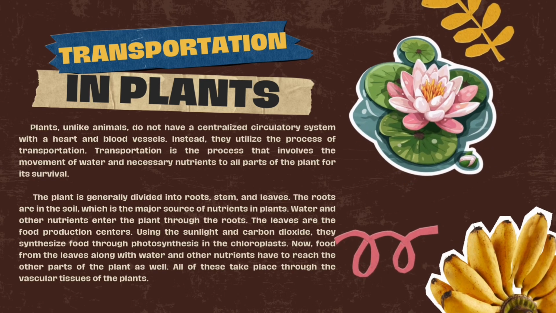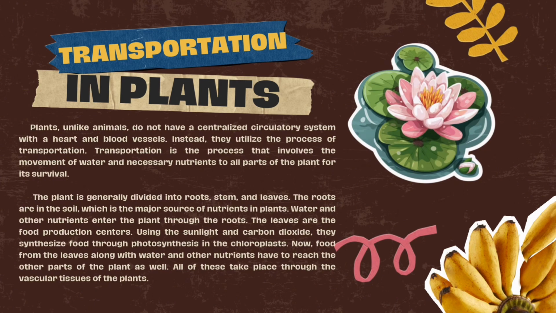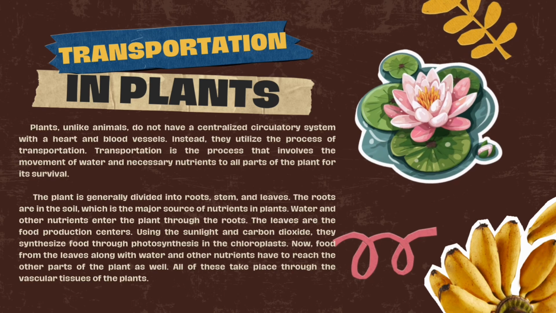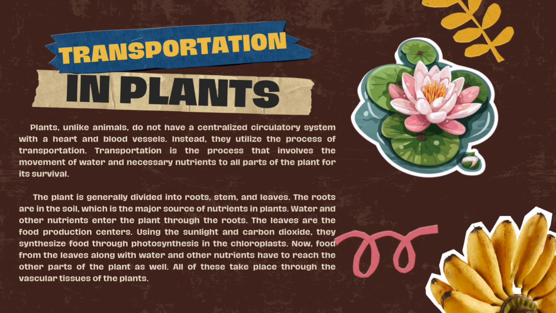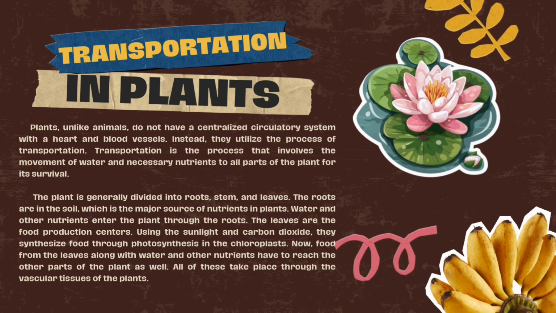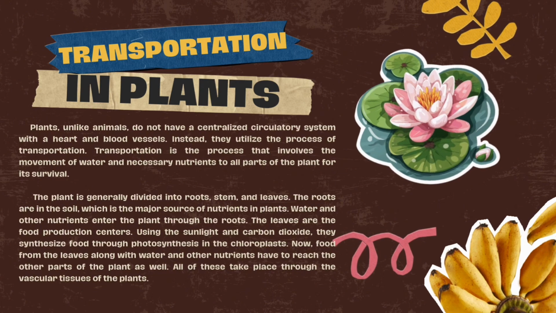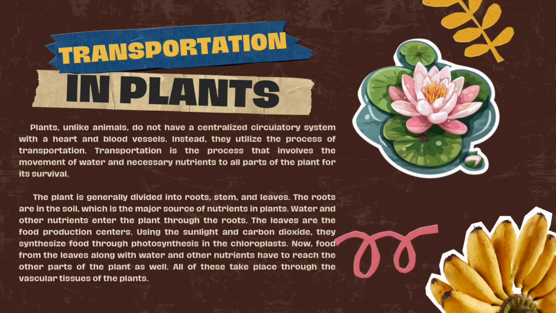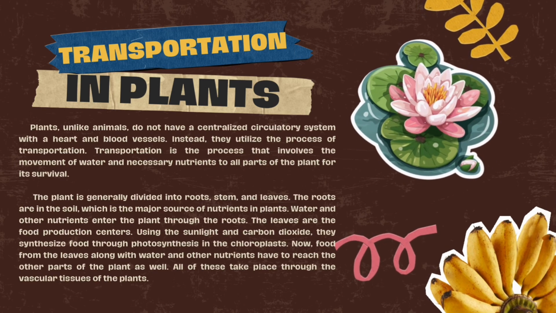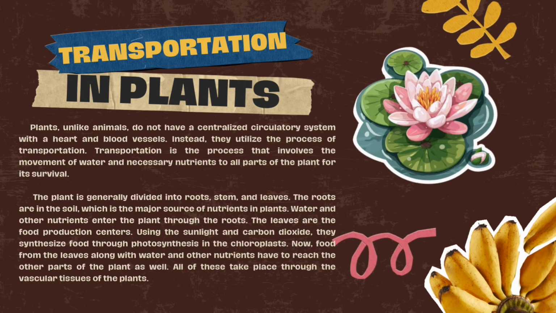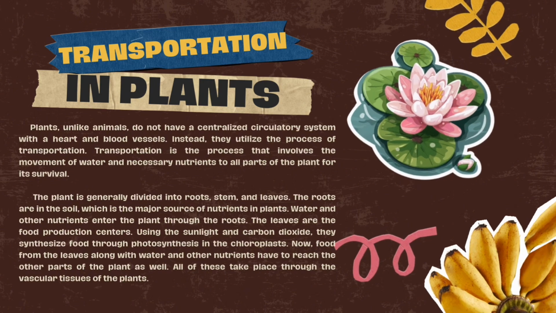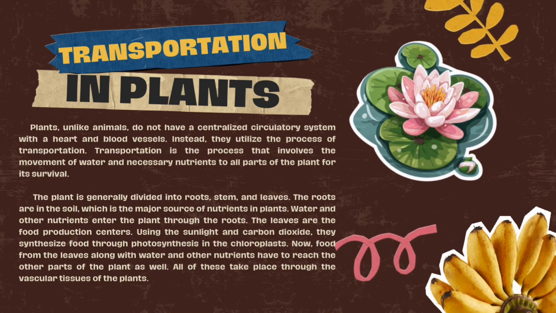The plant is generally divided into roots, stem, and leaves. The roots are in the soil, which is the major source of nutrients in plants. Water and other nutrients enter the plant through the roots. On the other hand, the leaves are the food production centers of plants. Using the sunlight and carbon dioxide, they synthesize food through photosynthesis in the chloroplasts. Now, food from the leaves along with water and other nutrients have to reach the other parts of the plant as well. All of these take place through the vascular tissues of the plants.